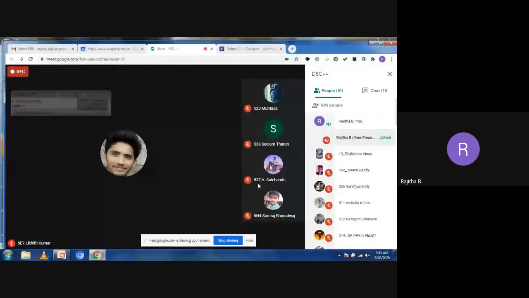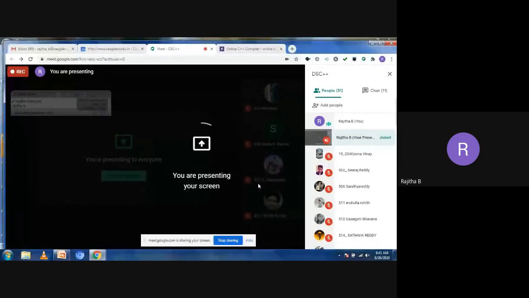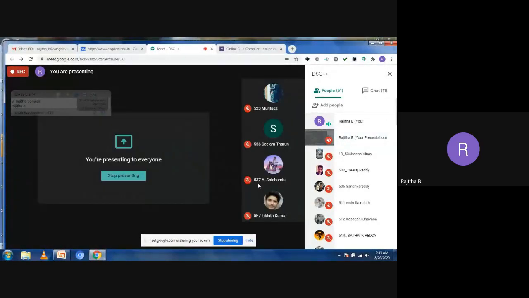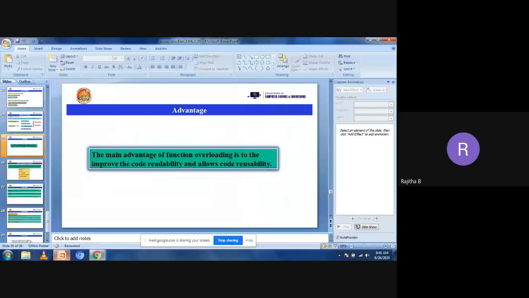And those are the features of our C++. We don't have any of these types of features in C language. Now, what are the new features related to functions in C++? Now we are going to see that one. Now come to the presentation.